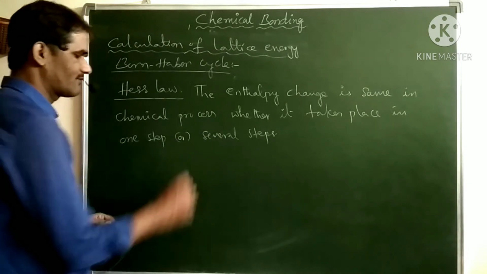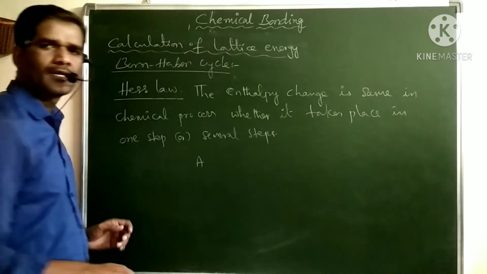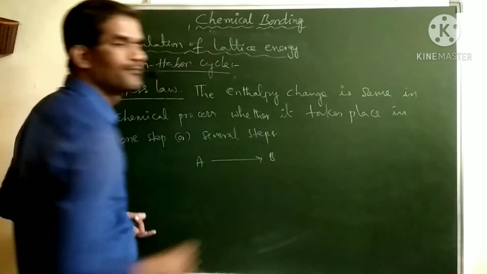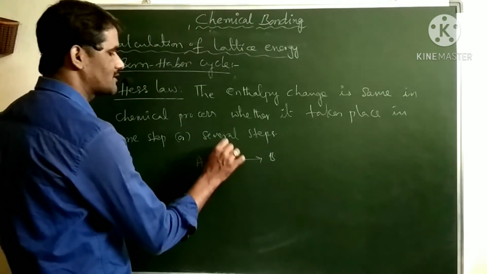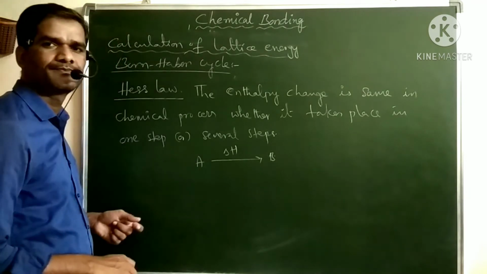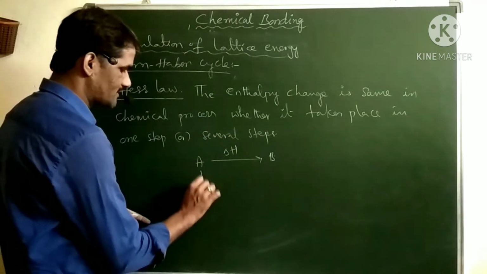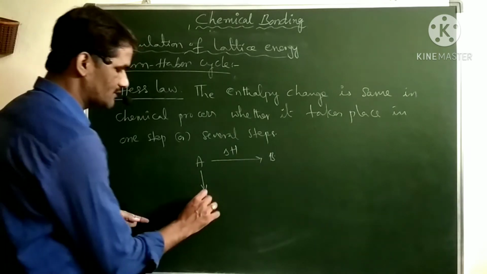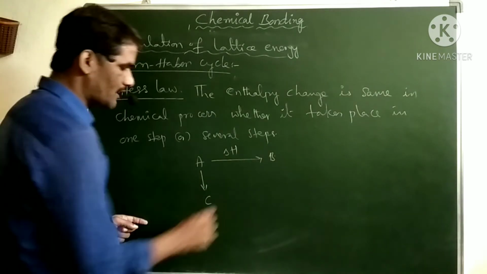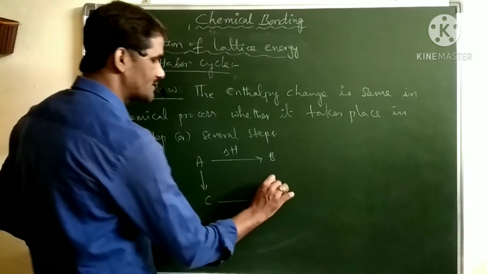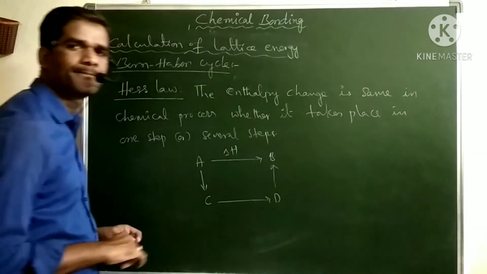Let us take one normal example. Let us assume one reactant A is converting to B, and the enthalpy change is delta H. There is another path: A gives some intermediate C, and C then converts to D, and finally this D gives the product B.